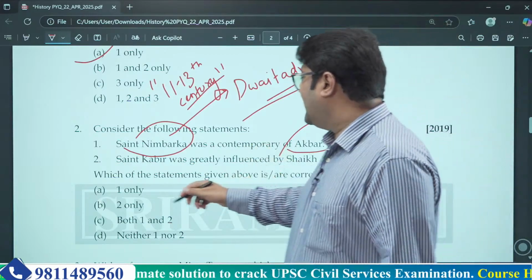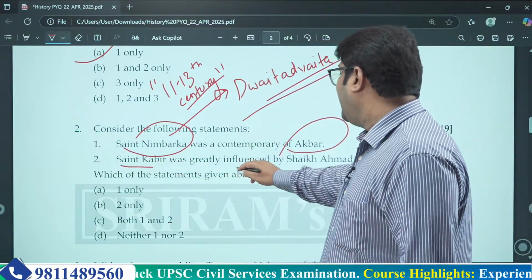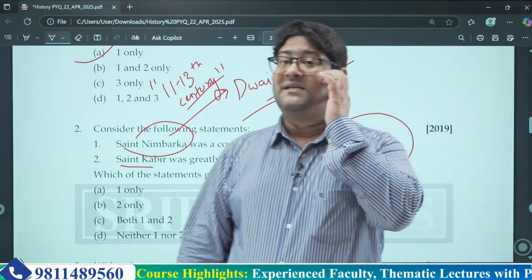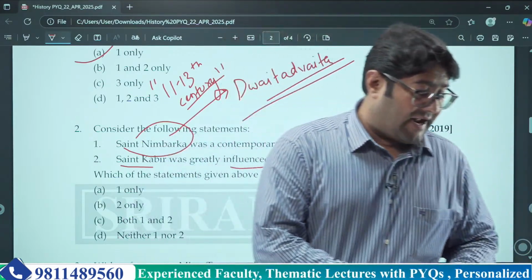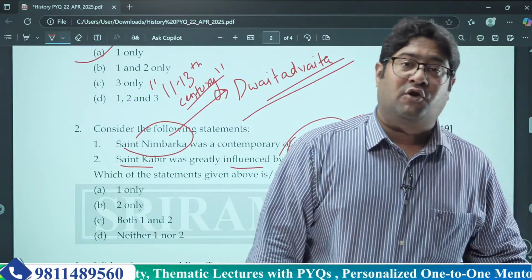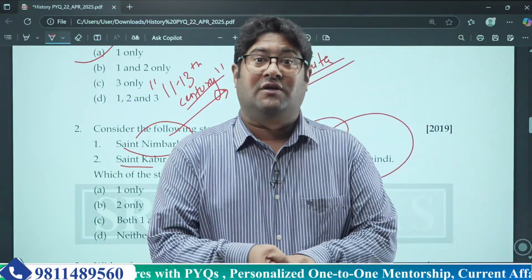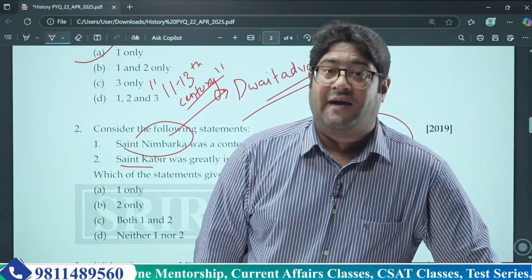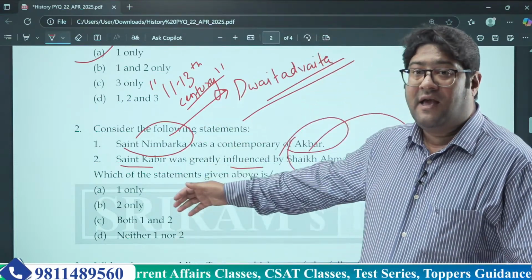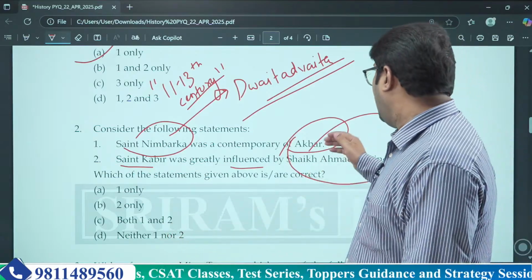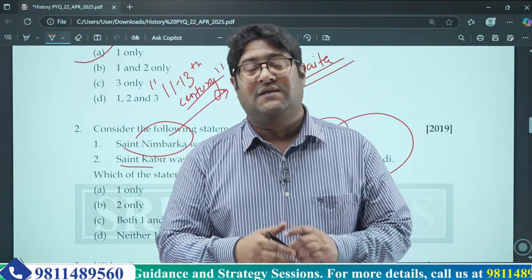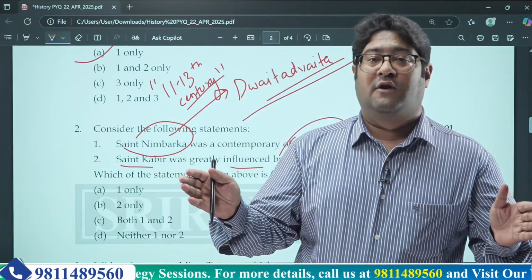Now, the second statement says, Saint Kabir was greatly influenced by Sheikh Ahmad Sarhindi. Now, see how UPSC is testing your knowledge. Try to understand. This question is not talking about contemporaries and all those things, because a person might not be knowing that. But if you know the philosophy behind Sant Kabir and Sheikh Ahmad Sarhindi, then you will be very easily able to solve this question, because they had opposing views towards religion.